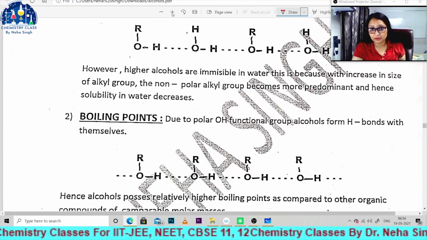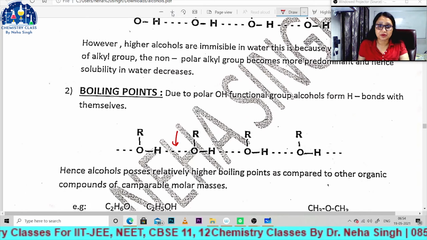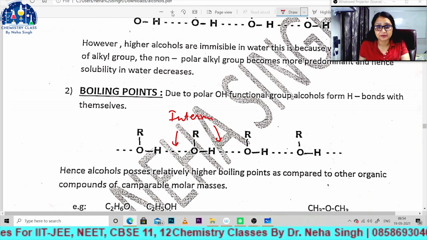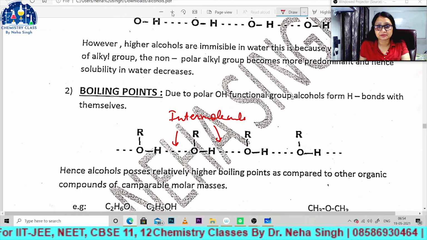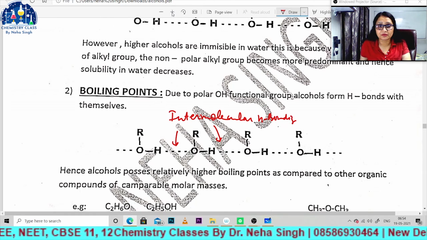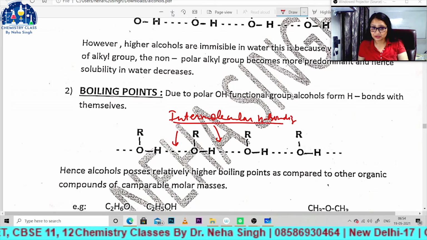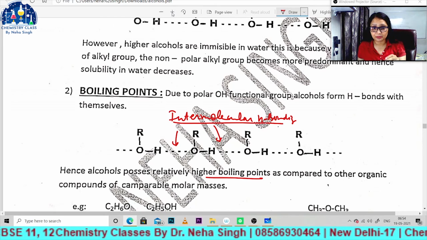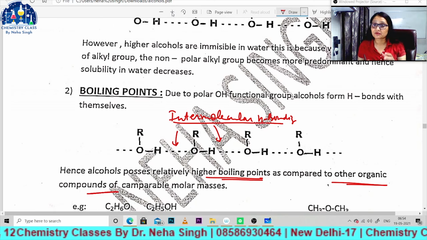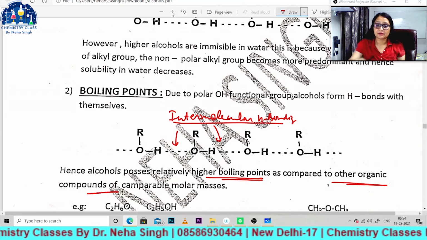Next is the boiling point. As you know, alcohol forms intermolecular hydrogen bonding with its own molecules. So because of this intermolecular hydrogen bonding, the boiling point will be high, in comparison with those organic compounds which have almost the same or similar molecular mass.